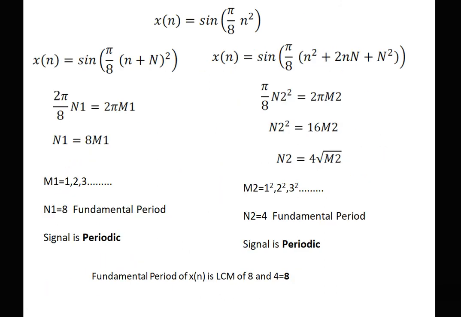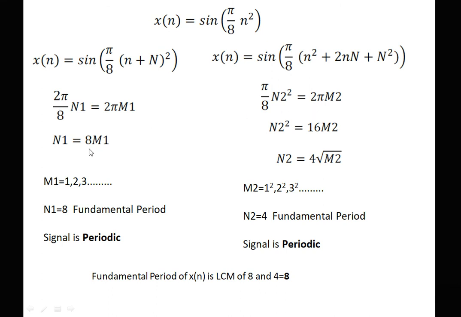Next problem. See the problem carefully. An n square term is there. x of n is equal to sin of pi by 8 n square. Now we require to replace n by n plus capital N, that is, n plus capital N, the square. Now we expand this bracket. Here we require to take these two terms, because they are related to capital N. Therefore 2 pi by 8 n1 is equal to 2 pi m1 and pi by 8 n2 square is equal to 2 pi m2.